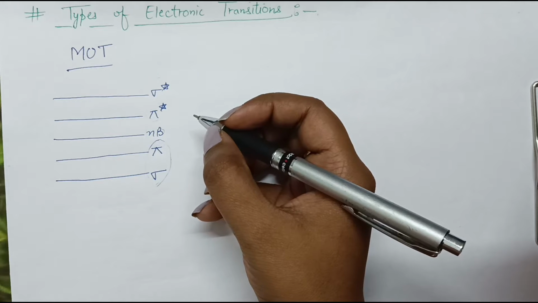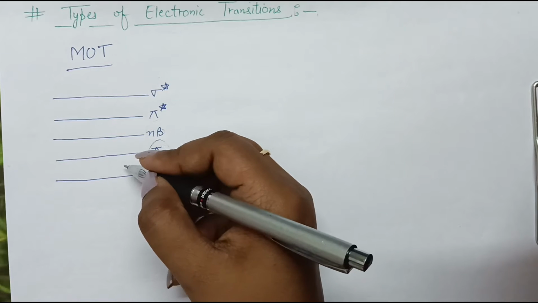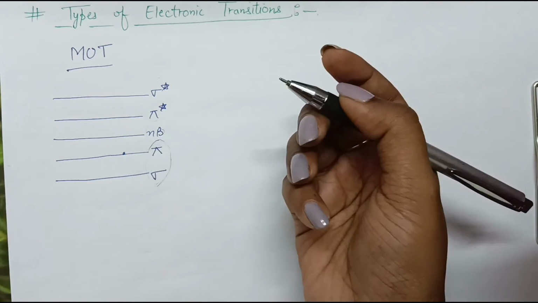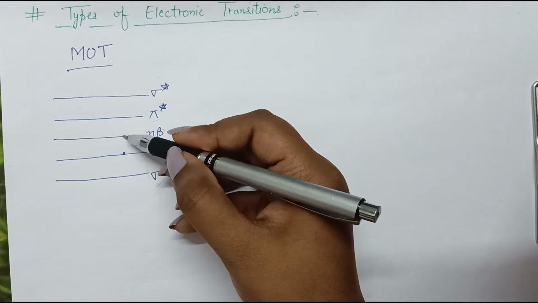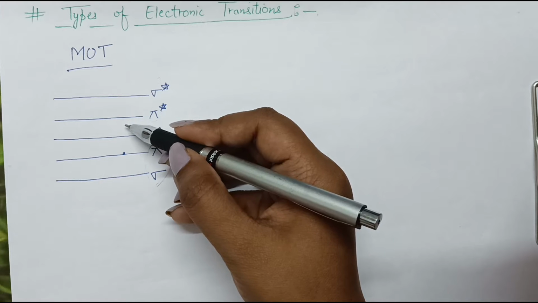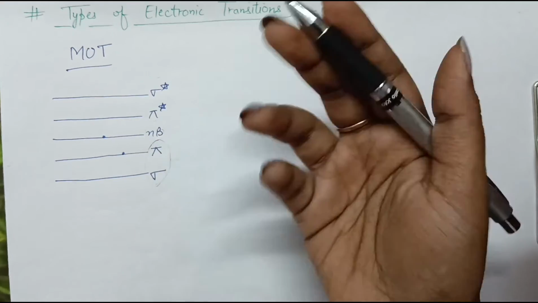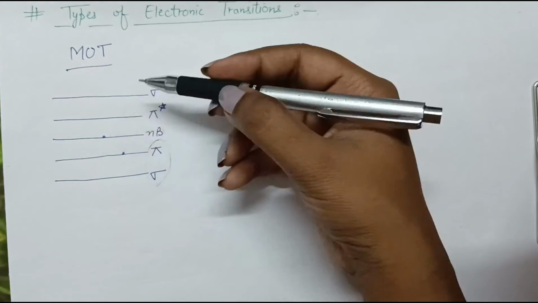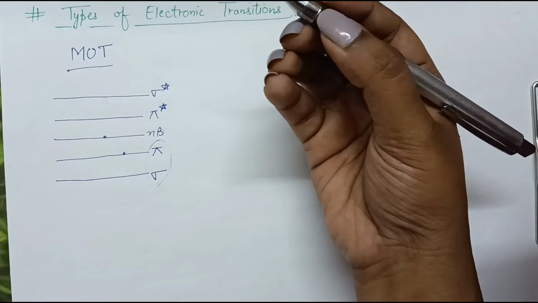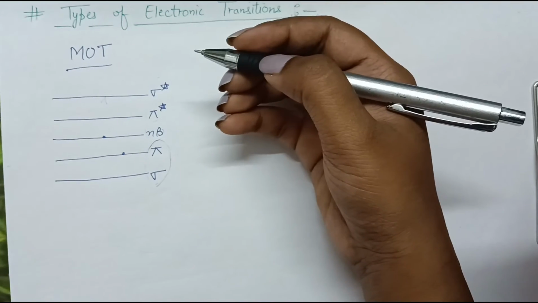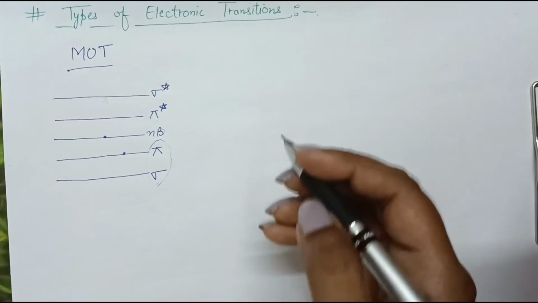So when a molecule absorbs some energy, suppose it is in one of the bonding molecular orbitals, then it will be excited from this bonding molecular orbital to the anti-bonding molecular orbital. Or suppose it is in a non-bonding molecular orbital, then also it can be excited from non-bonding to anti-bonding. So after excitation the electron will go to the anti-bonding molecular orbitals, right? This is according to the molecular orbital theory.